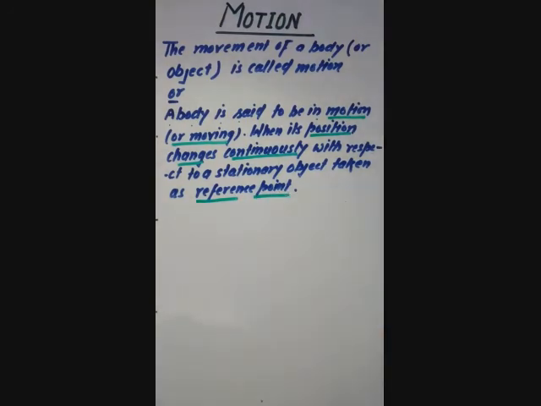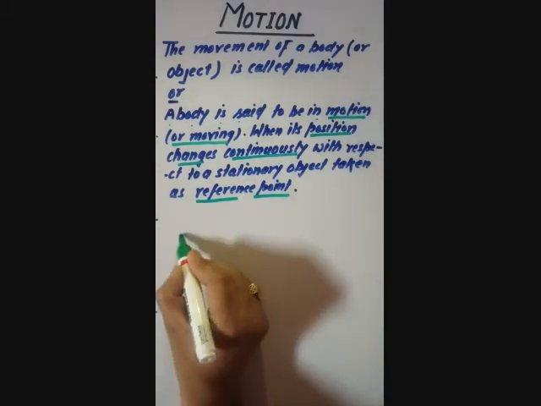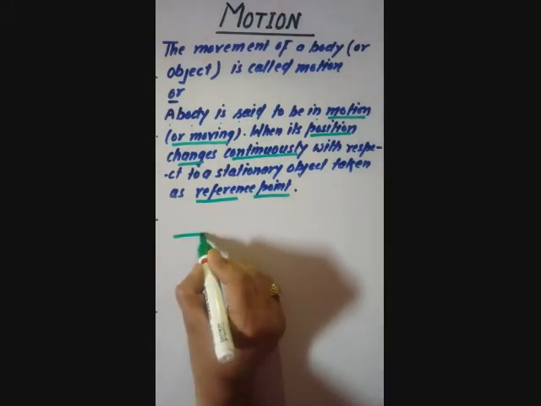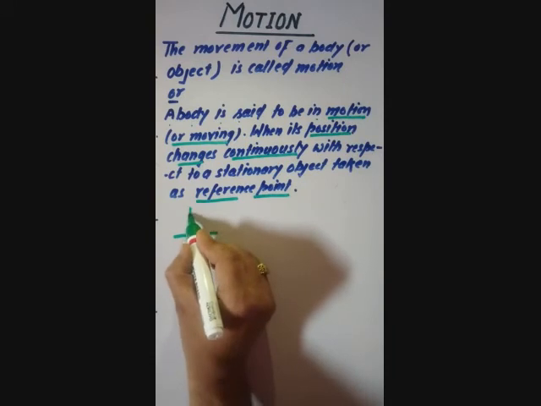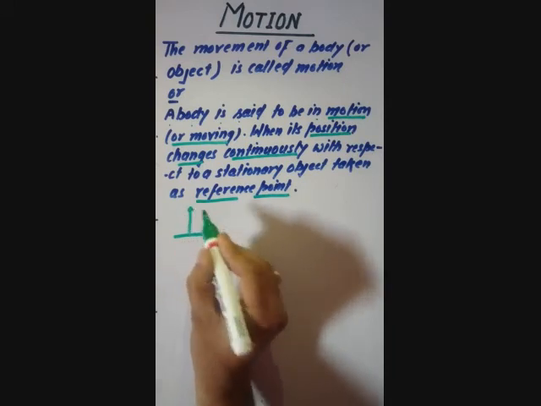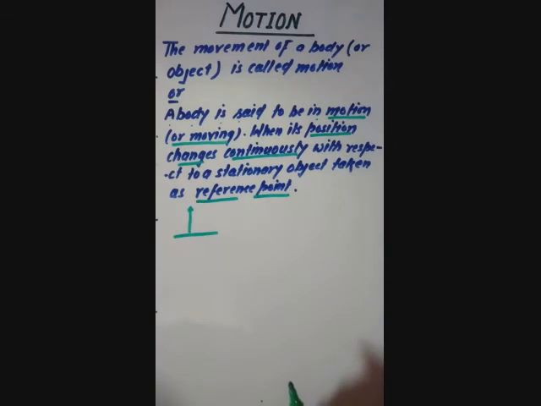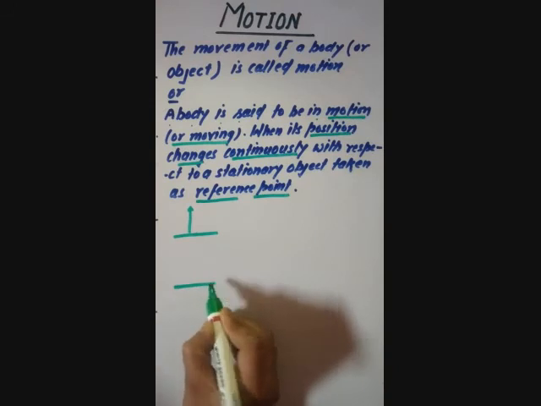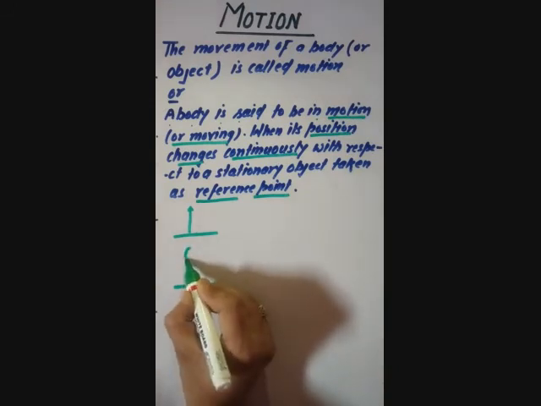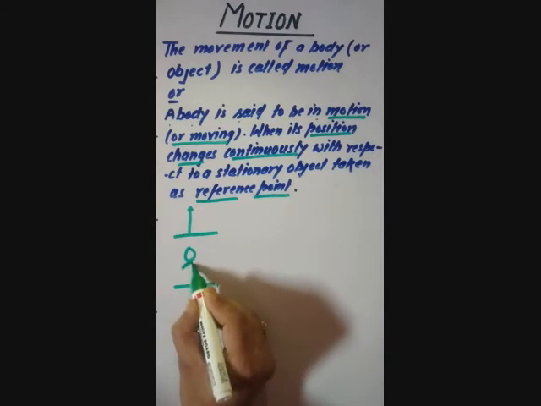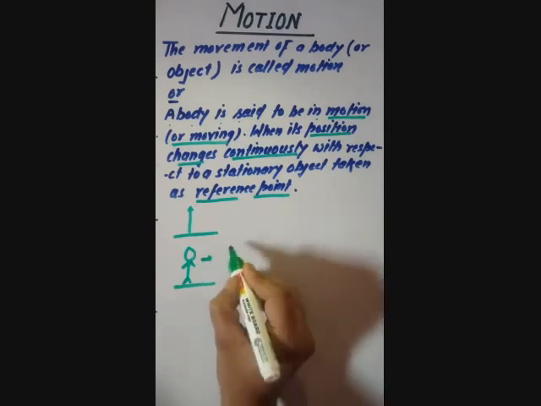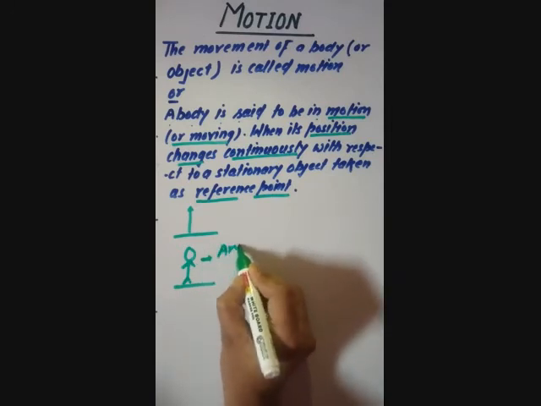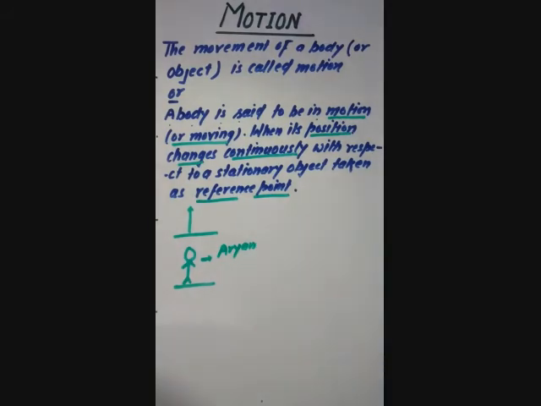Suppose there is a pole, like this. A boy named Aryan standing in front of the pole.